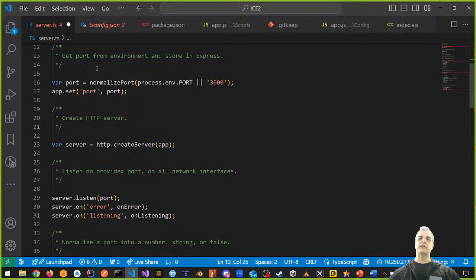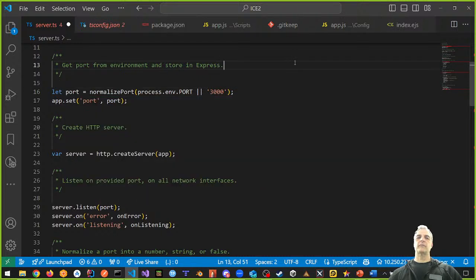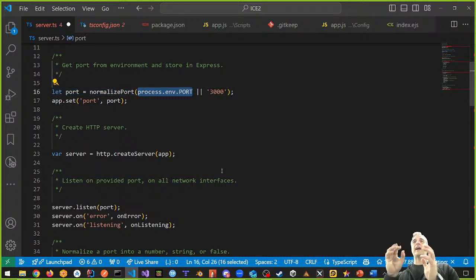Okay, this one is new. This is something else. We're going to say let port, because we're never going to use vars. Let port equal to normalize. Normalize is a function where we use the process.environment port or port 3000. That's what this says. Process.environment port means that if I go to render.com or some other server online, I'm not going to get port 3000. It's going to give me something else, whatever port it wants to give me. Okay? And then I'm going to app set my port to whatever that port is.